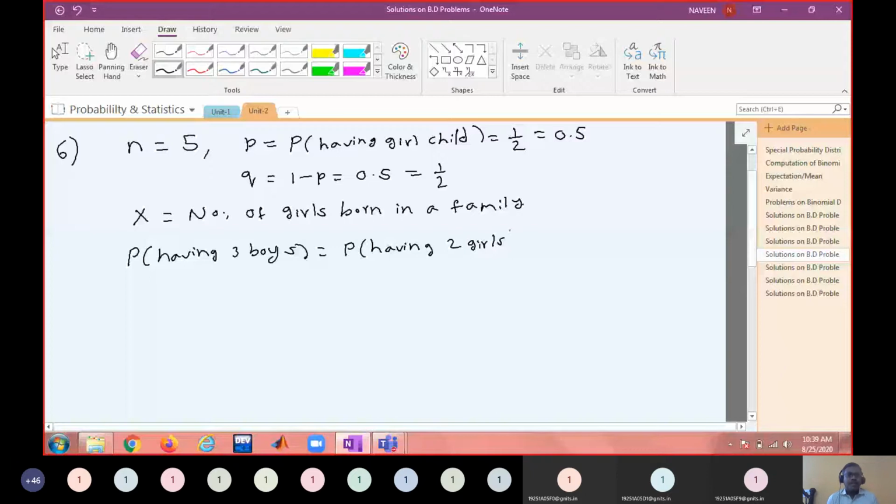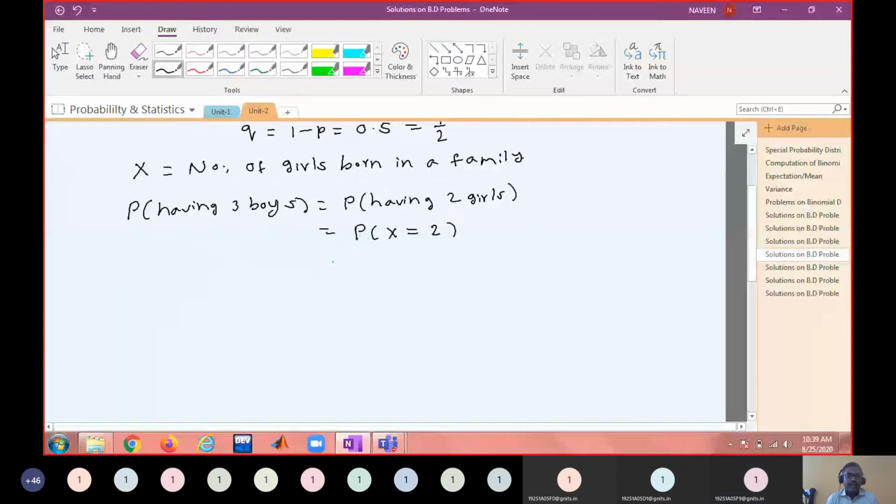So that means probability of X equal to 2. That means binomial of 2 successes out of 5 with probability of each success equal to 0.5.